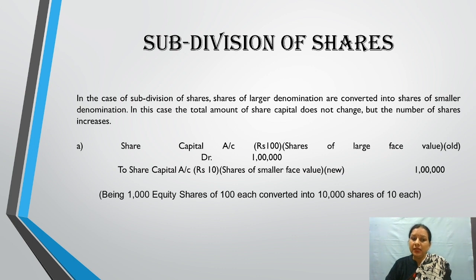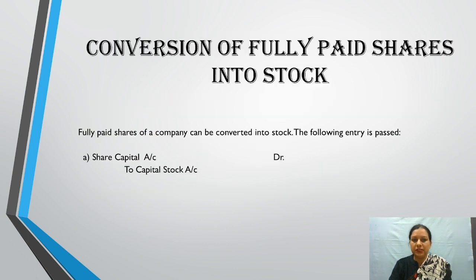So the entry will be share capital account of rupees 100 debited to share capital account of rupees 10. So old capital of rupees 100 will be debited and new capital of rupees 10 will be credited. Here also the share capital amount will remain same, that is 1 lakh, but the number of shares will be increased in case of subdivision.